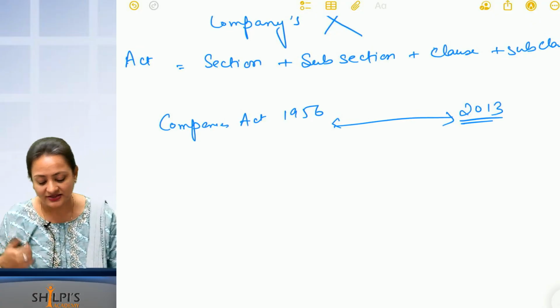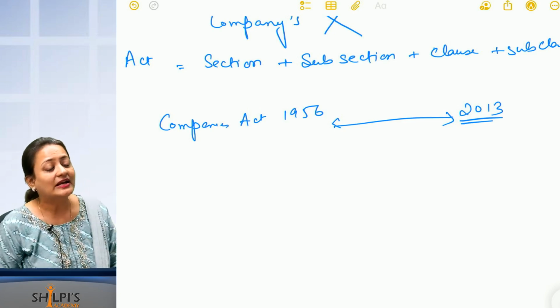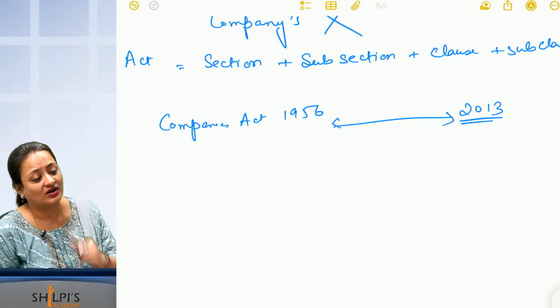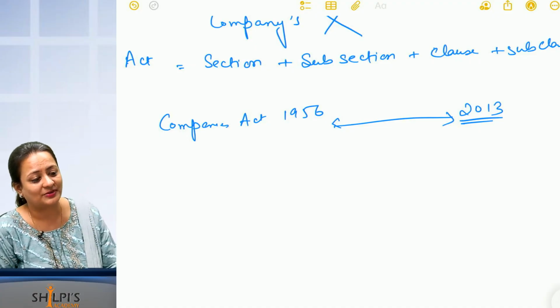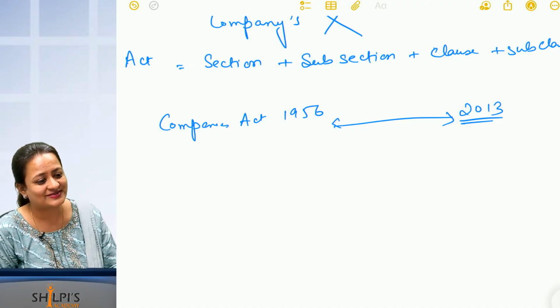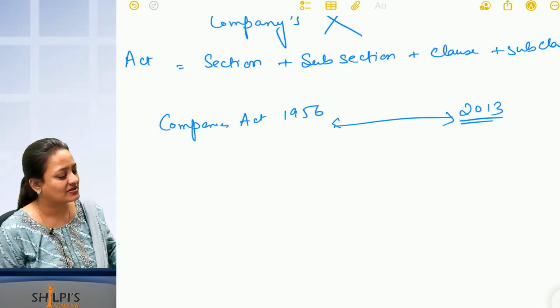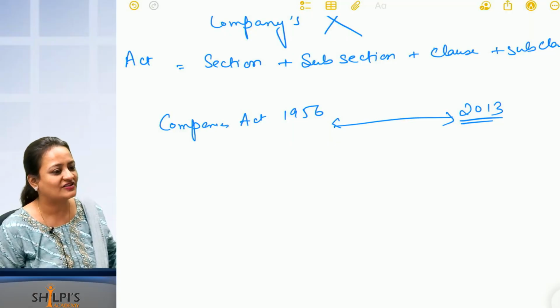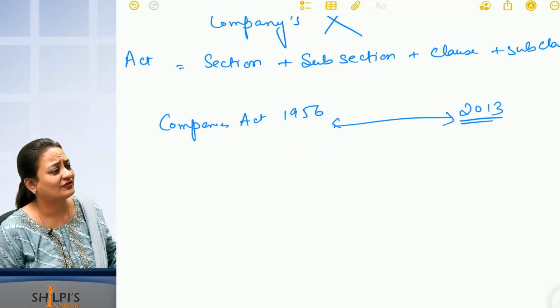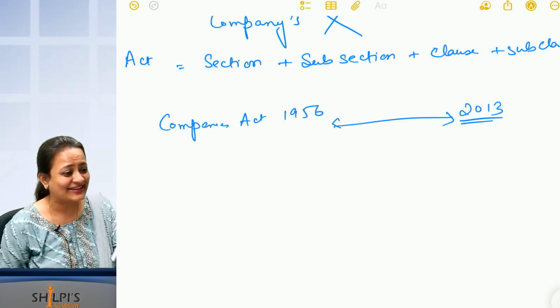Now another reason why the Act changed: in the 1956 Act, what were the fines? Just imagine what the fine would be in 1956. 10 rupees, 20 rupees, 30 rupees, 50 rupees. You are the company secretary, you tell the company, sir, follow this, otherwise there is a fine. The fine is only 50 rupees, okay, pay. Yes or no?